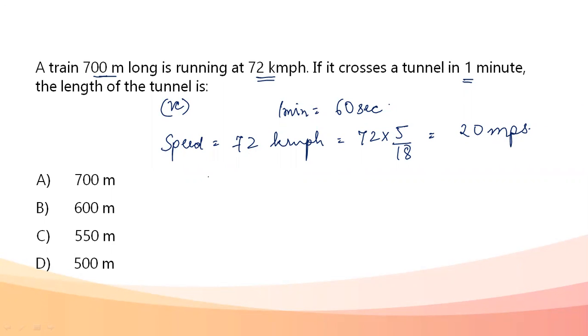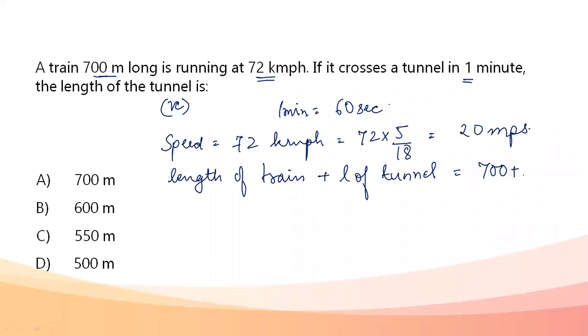The length of the train is given to me already. Now to cross the tunnel, the train needs to travel the distance equal to the length of the train plus the distance equal to the length of the tunnel. So the total distance that the train has to travel when it has to completely cross the tunnel is its own length plus the length of the tunnel itself. So the total distance becomes 700 meters, that is the length of the train, plus the tunnel we have assumed to be x.